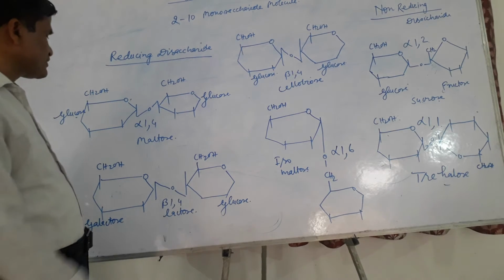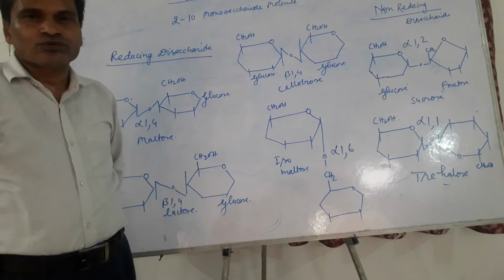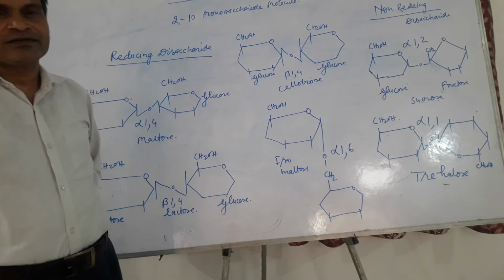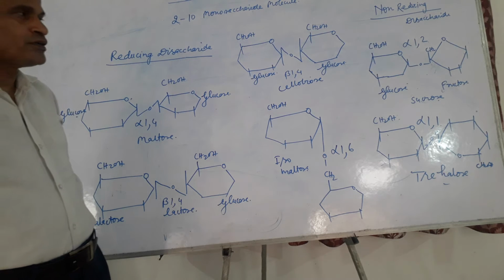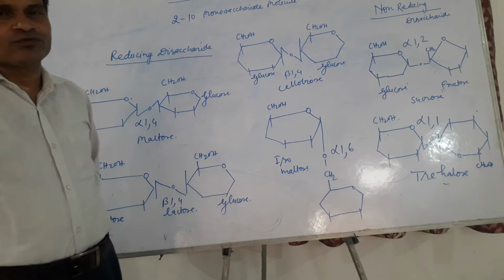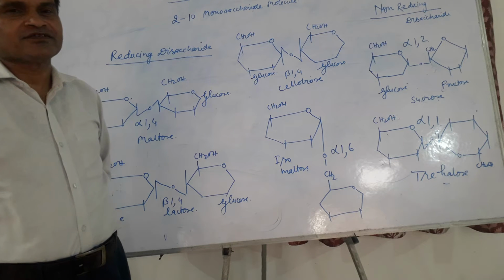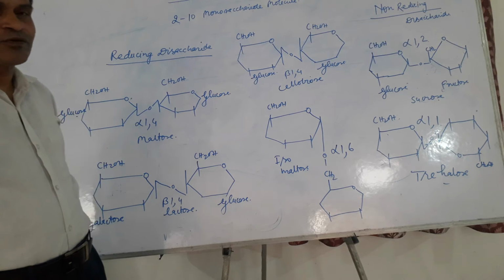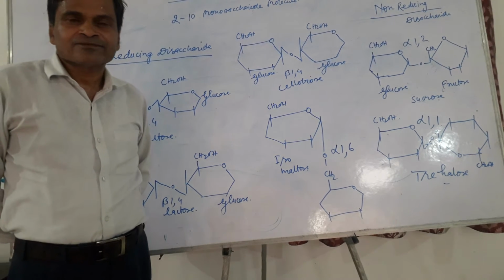The first example is maltose. Maltose contains two glucose units which are joined by alpha-1,4 glycosidic linkage. Maltose is found in plants in limited amounts, especially in sprouting barley, which is the major source of malt, and malt contains maltose.